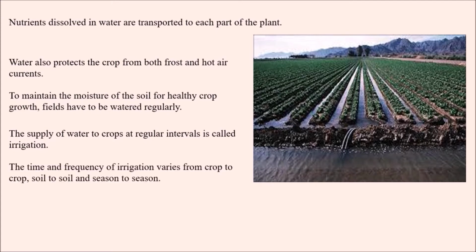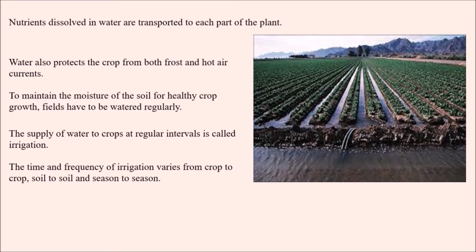The time and frequency of irrigation varies from crop to crop, soil to soil, and season to season. So what we have to take care of is, if we want to water the crop, we have to look at what type of crop it is, what type of soil it is, and what the season is.